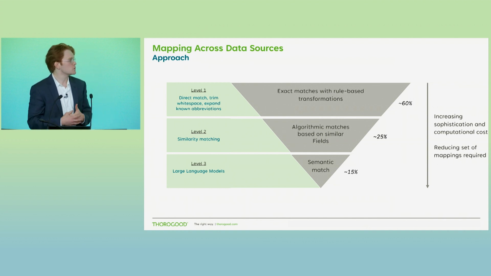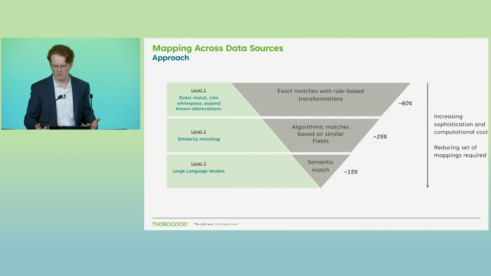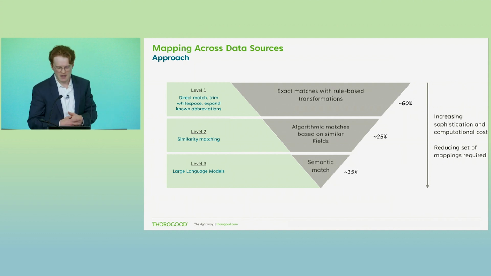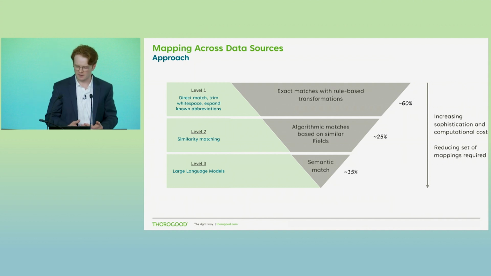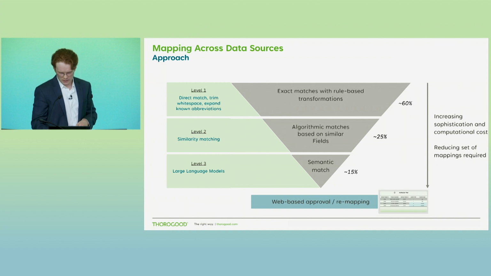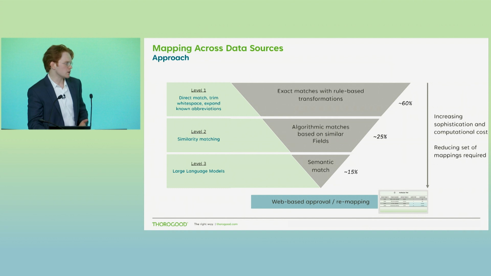So in the very near future, for example, there could be a world where I do away with level 2 altogether and just replace it with level 3, right? So that's certainly a reasonable approach. But really, what shouldn't be lost in showing this diagram here is that AI is being used to improve an existing process and not replace something that we know works very simply and effectively. And just one last point to keep in mind: we should incorporate some sort of override mechanism for our users to really ensure that there's proper mapping and we're having the proper confidence instilled within our users that this is still working and working effectively when going about performing this exercise.